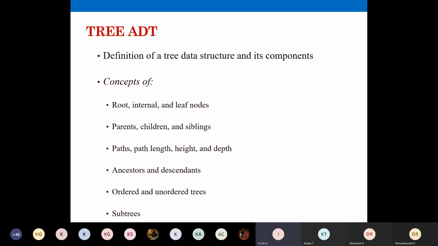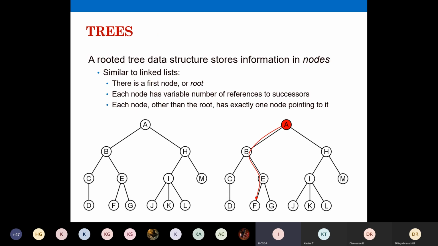So here you can expect some 2 mark questions. Some tree might be given and you will be asked to calculate the height of the tree, or find the depth of the tree, or find the total number of nodes in the tree. If it is asked, you must be able to answer. And ancestors, descendants, and then what is an ordered tree and unordered tree, and then subtrees. So these are some of the terminologies. Many terms we are going to see additionally along with that. So this is one example of a tree.